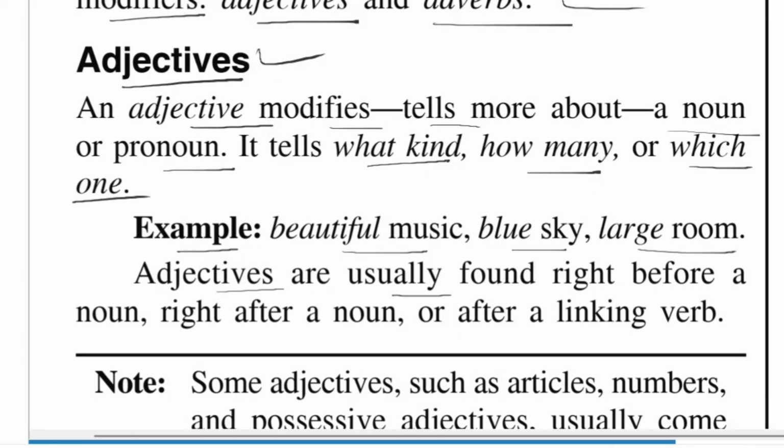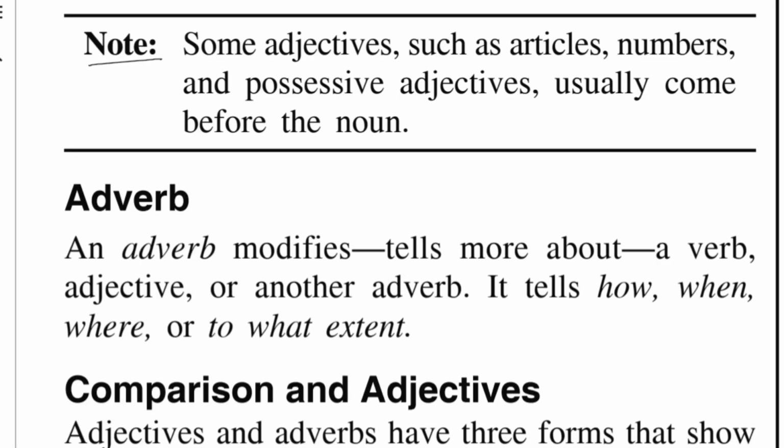Adjectives are usually found right before a noun or right after a noun or after a linking verb. Note: some adjectives such as articles, numbers, and possessive adjectives usually come before the noun.